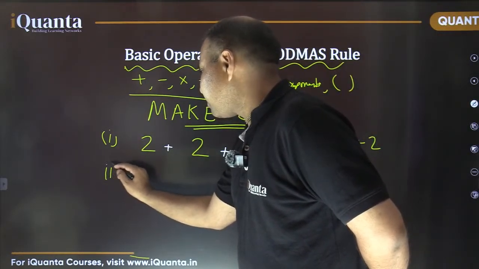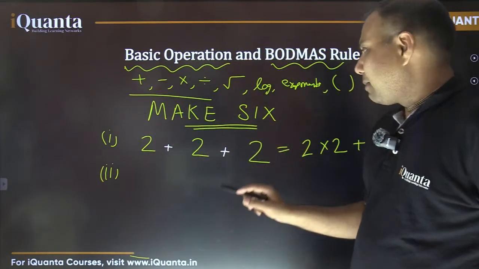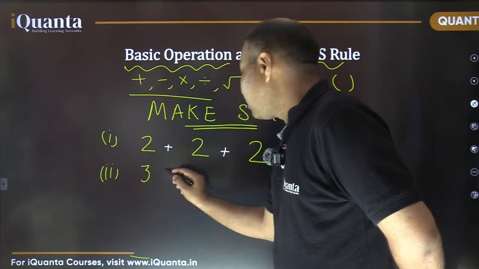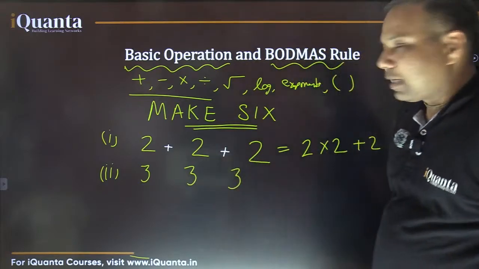Second question. Our target is the same. We need to make 6. Again, I'm giving you 3 numbers, and this time the 3 numbers are 3, 3, 3. Answer fast.